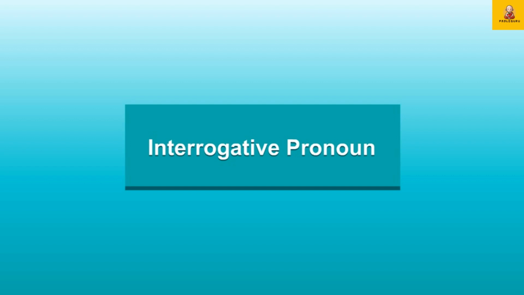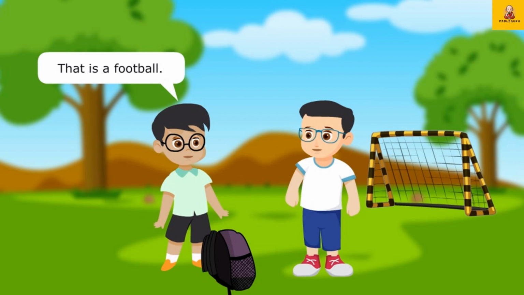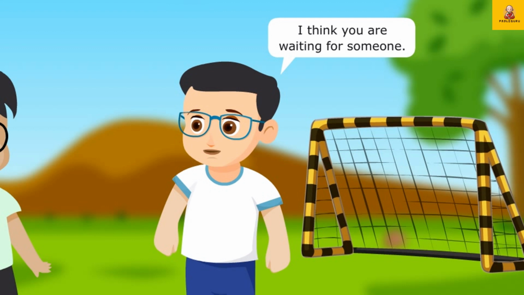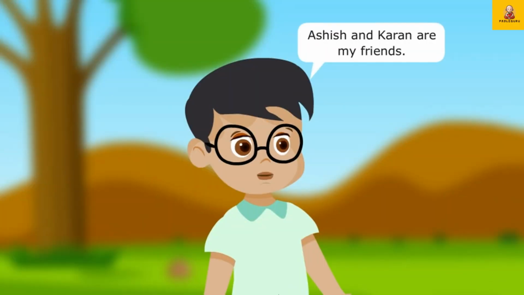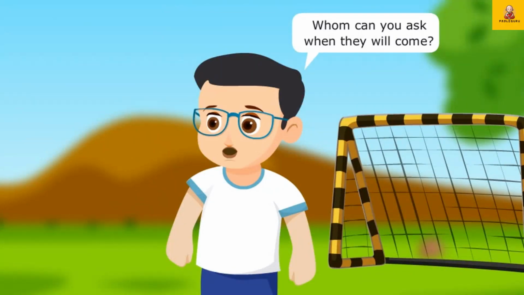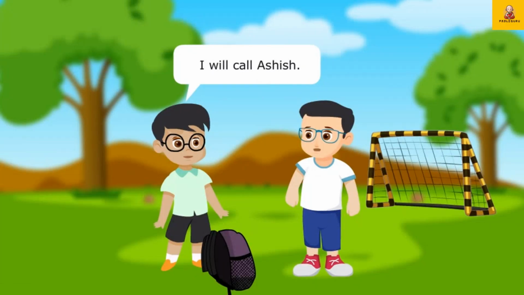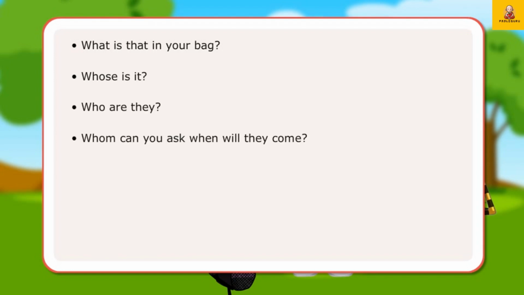Interrogative pronoun. What is that in your bag? That is a football. Whose is it? It is Karan's. I think you are waiting for someone. Yes, I'm waiting for my friends. Who are they? Ashish and Karan are my friends. They are both late today. Whom can we ask when they will come? I will call Ashish. In the conversation, Raman is asking Varun a number of questions using interrogative pronouns.